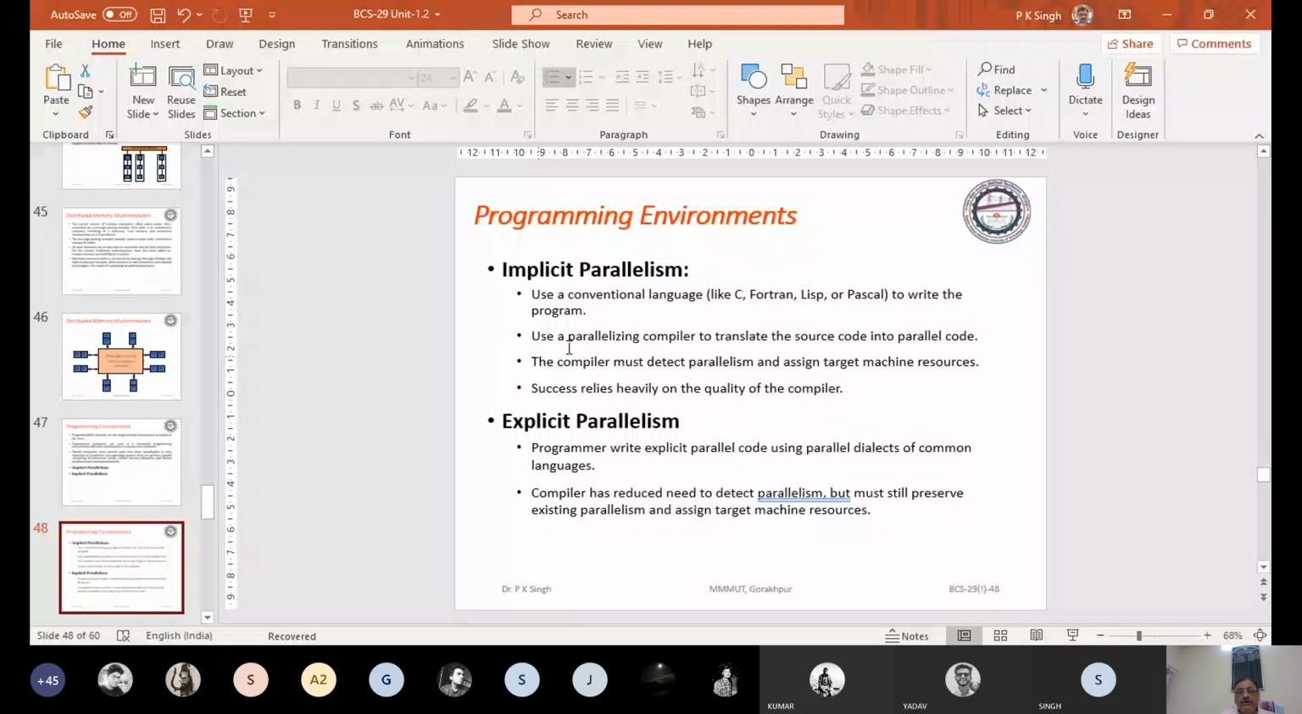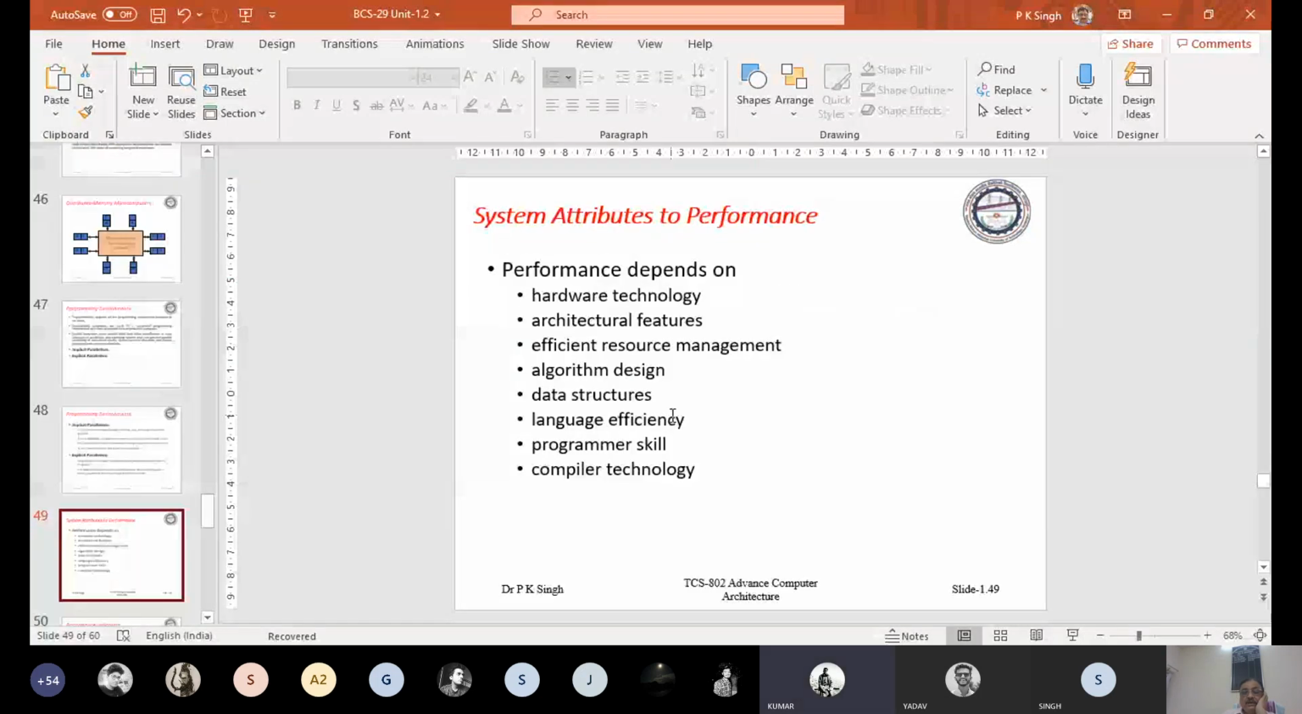Okay. Before discussing how a programmer or a compiler extracts this implicit or explicit parallelism from a program or a problem, first we discuss the performance of these processors. Now see the attributes to be considered for performance. One is hardware technology.